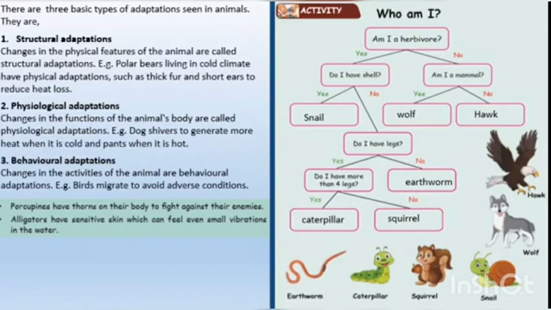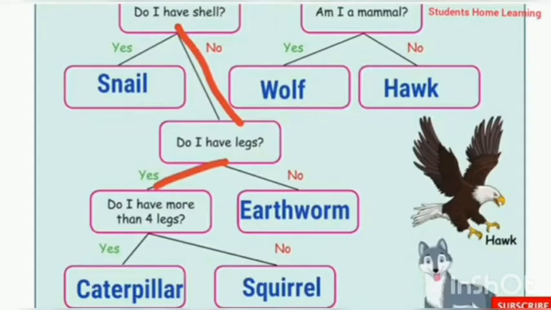Let us see the activity given on page number 82. Who am I? Am I a herbivore? Yes, no. Do I have a shell? Am I a mammal? Do I have a shell? That is a snail. Am I a mammal? Mammal, we say it in Tamil, palutigal. The answer is hawk.